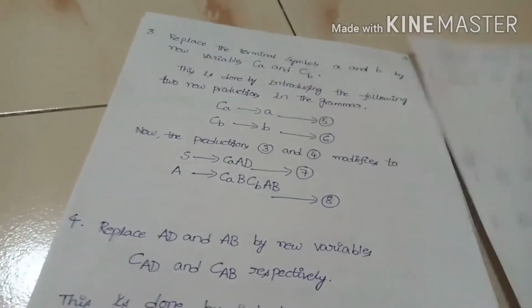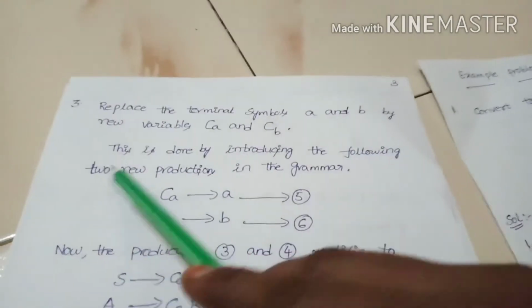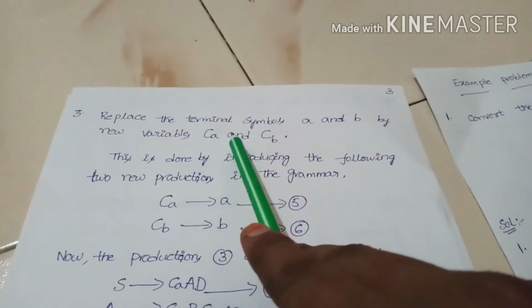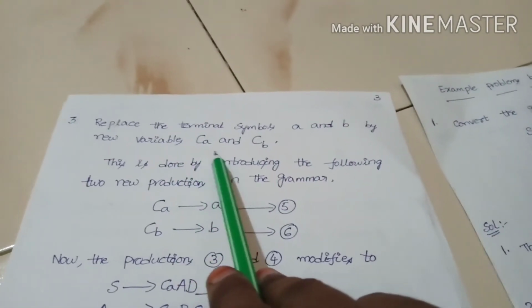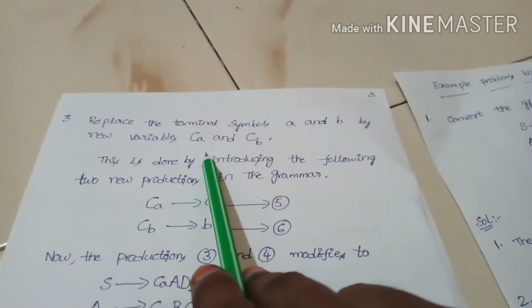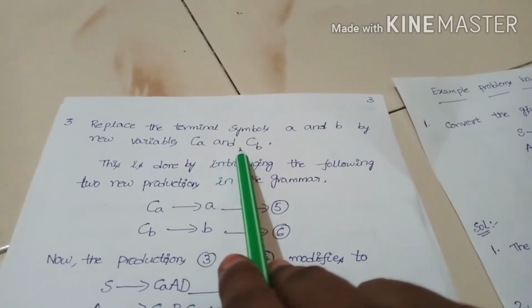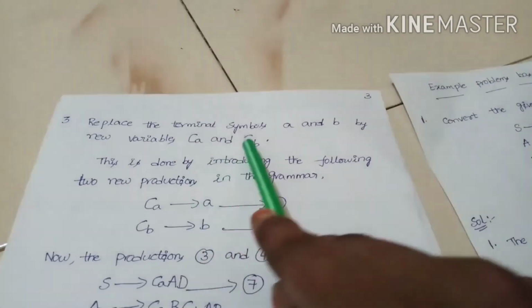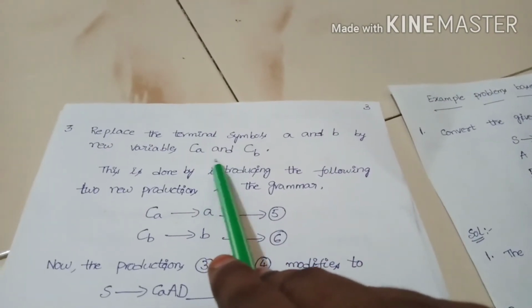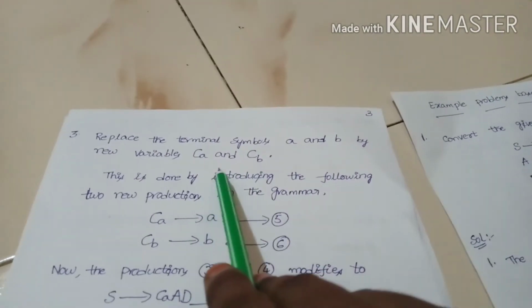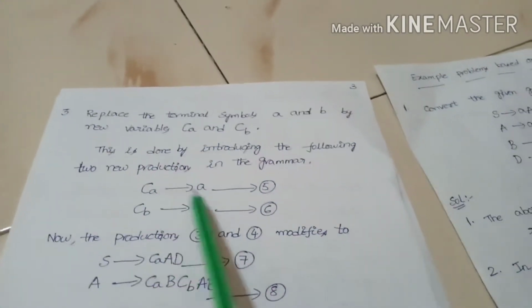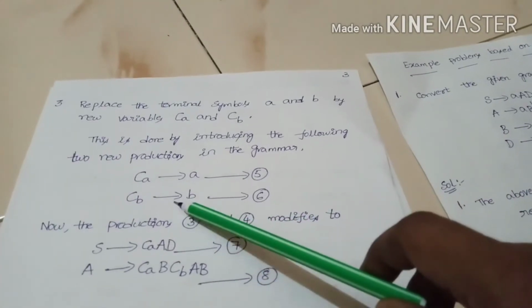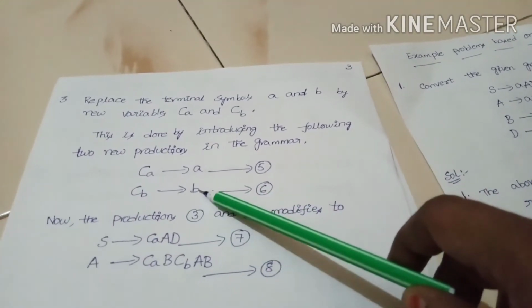Next step. We have to replace the terminal symbols a and b by new variables, meaning Ca and Cb. I take C suffix a and C suffix b. These two are non-terminals. We have to replace these terminal symbols with new variables. After replacing, Ca → a and Cb → b.